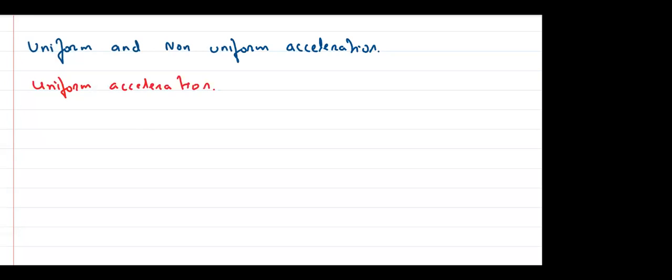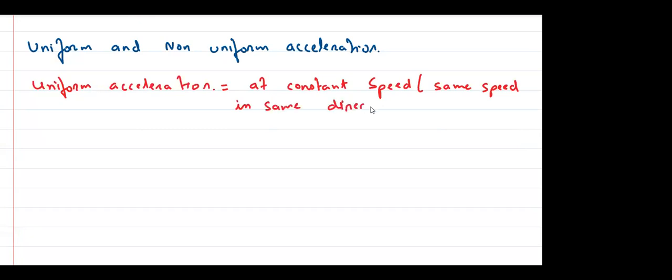Sir, same concept, sir, as in uniform velocity. Right? Yes. Uniform acceleration means constant speed. Remember, speed. Same speed, in the same direction. समझ में आया? Yes or no?